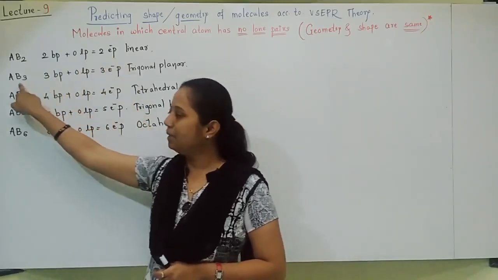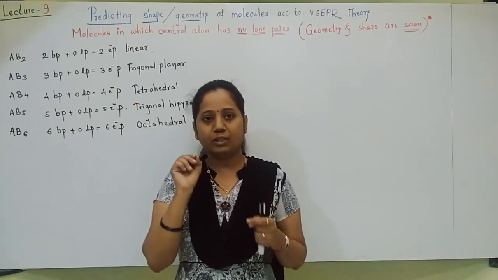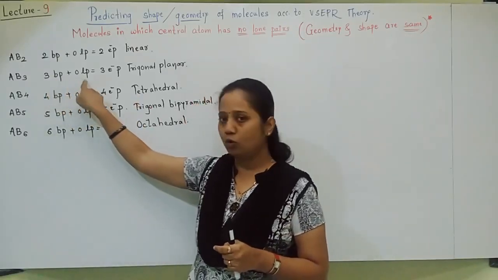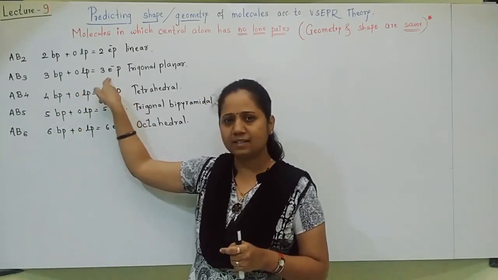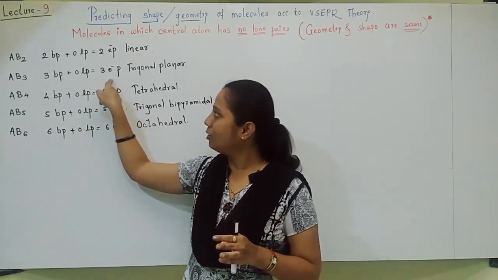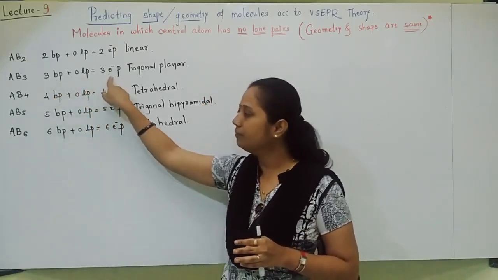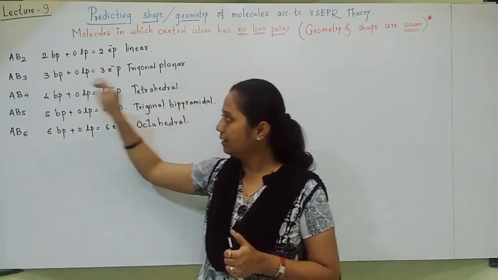AB3: similarly, A is forming 3 bonds with B. So 3 bond pairs plus 0 lone pair. Total 3 electron pairs are there. 3 electron pairs means geometry will become trigonal planar.